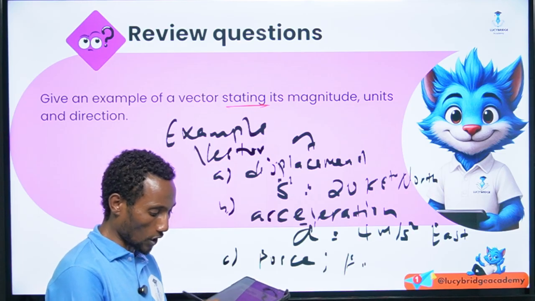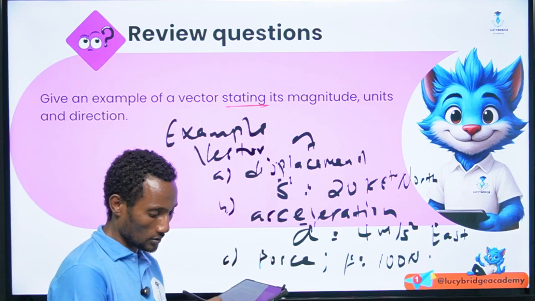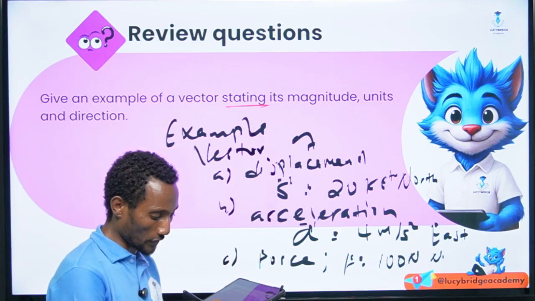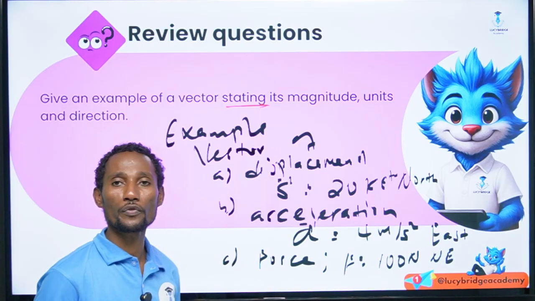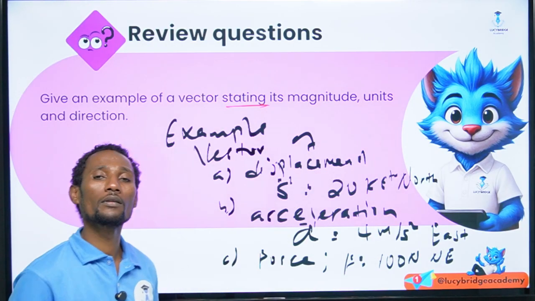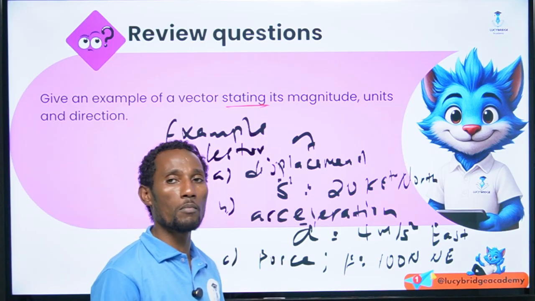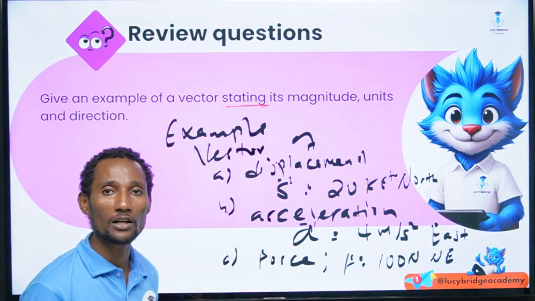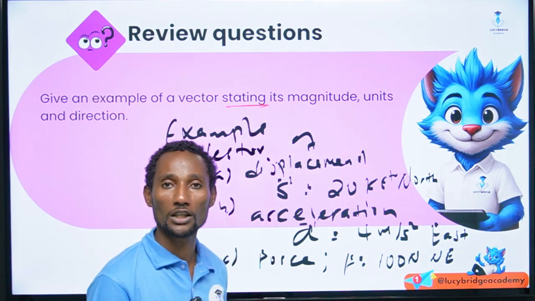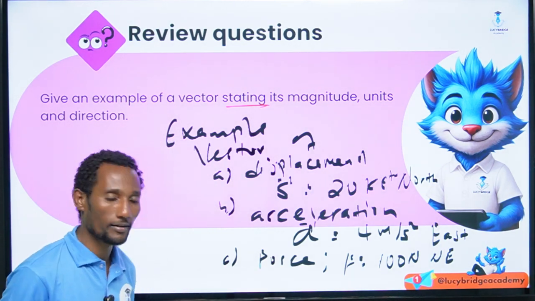where the force equals what? Which equals 100 Newton north of east. In such a way, you can give different examples, like that of electric field, like that of momentum, like that of magnetic field, and also velocity, and any other.